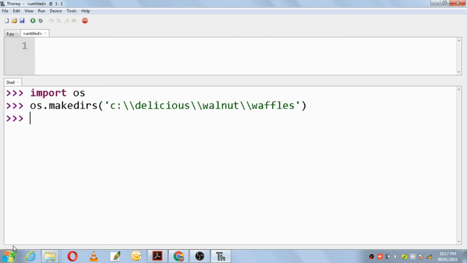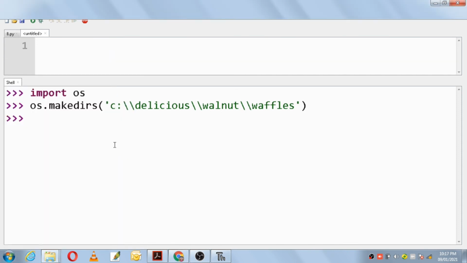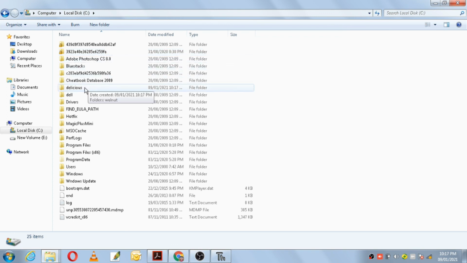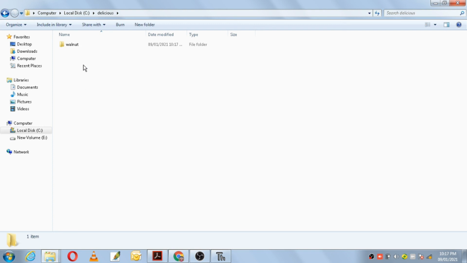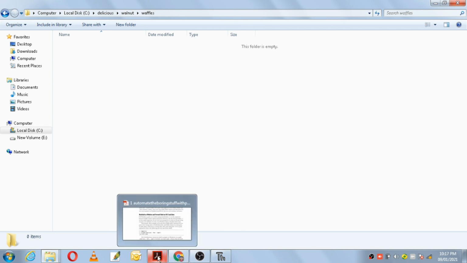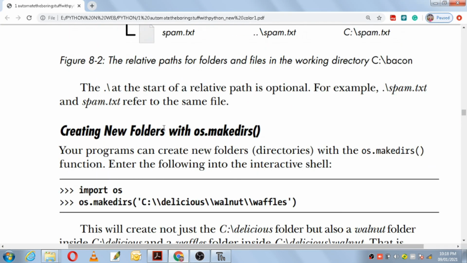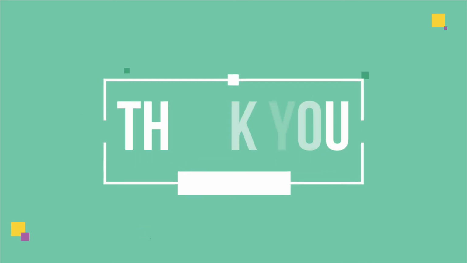Now let's check whether it has been created or not. Go to computer, then go to C drive. Inside C drive a folder has been created, delicious, and inside delicious another folder has been created, walnut, and inside walnut another folder has been created, waffles. So this was about the topic creating new folders with os.makedirs, where os.makedirs helps us to create folders.